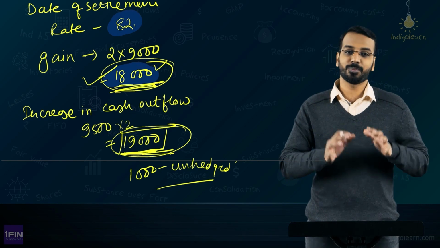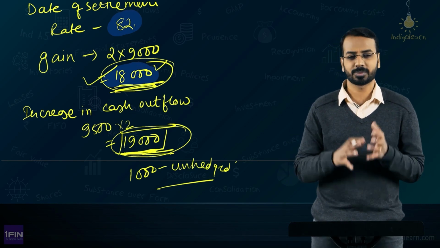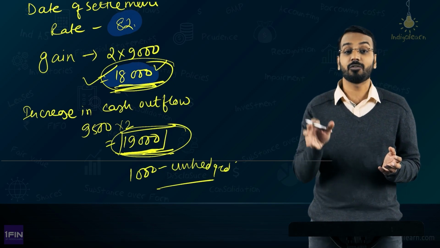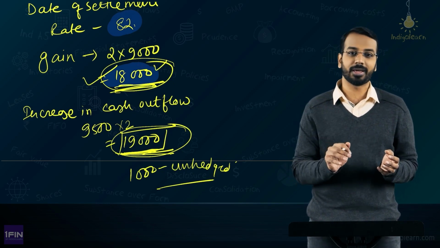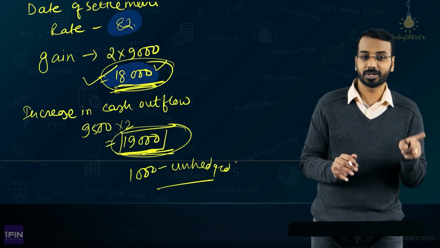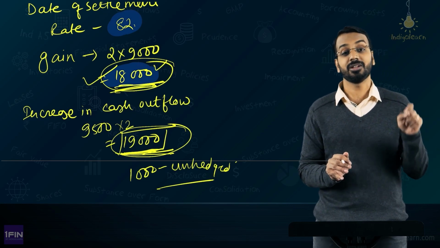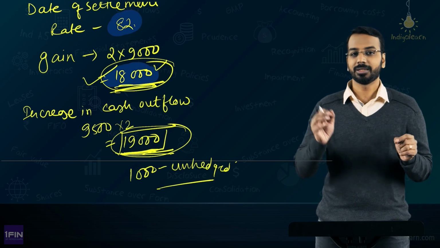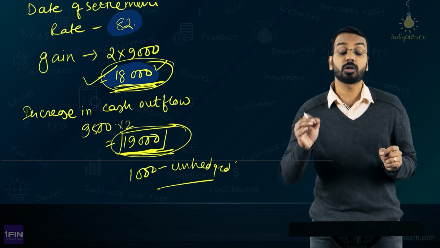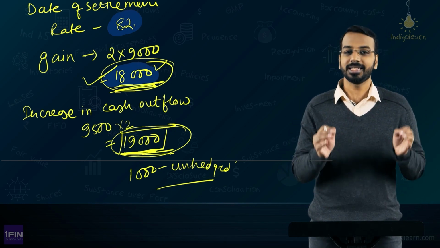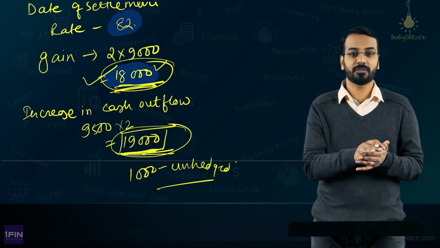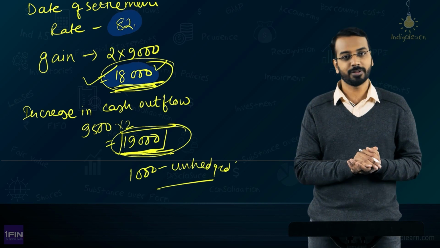Now, I gave you a very simple example of different lot sizes, but sometimes it may happen that there is copper wire and there is copper. So, you have to hedge a forecasted purchase of copper wire, but for that you have to use copper, that is the copper cathode which is traded in the futures market. So, copper may go up by $1 or 1 rupee. The copper wire may go up by 1.1 or 1.2, right. So, the changes in prices will not totally offset each other. So, you may have an effective portion of hedge and also an ineffective portion of hedge.